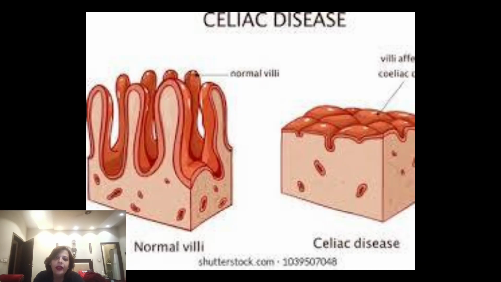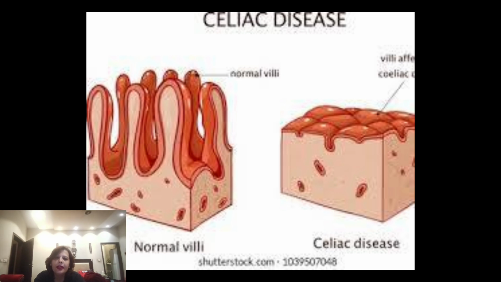And when there is atrophy of villi, there is no absorption of the nutrients, so they are lost in the feces. So this is how malabsorption diarrhea is produced in celiac disease. This is the picture of the normal villi on one side and the atrophied villi on the other side.